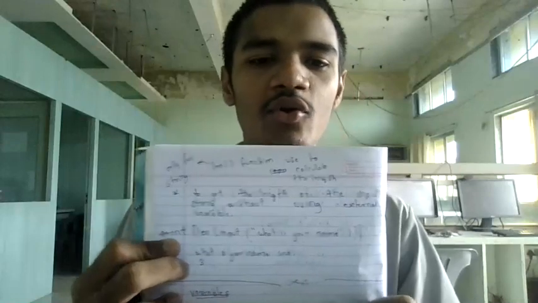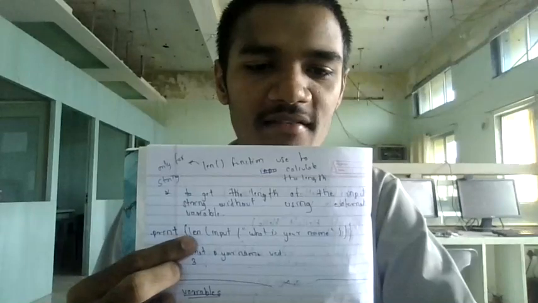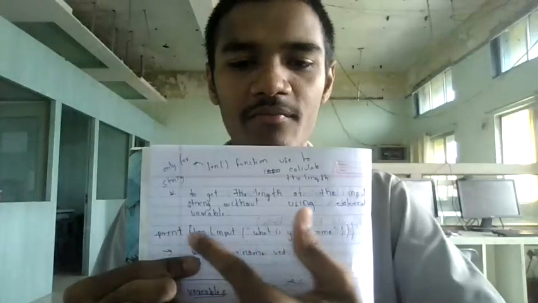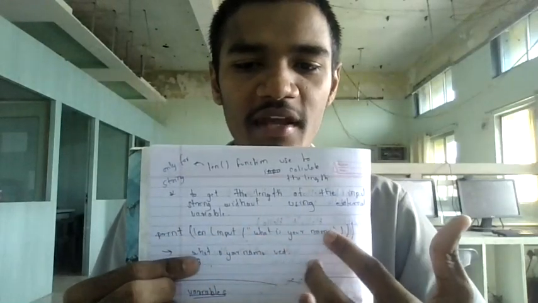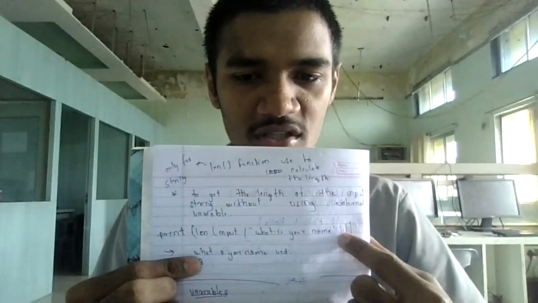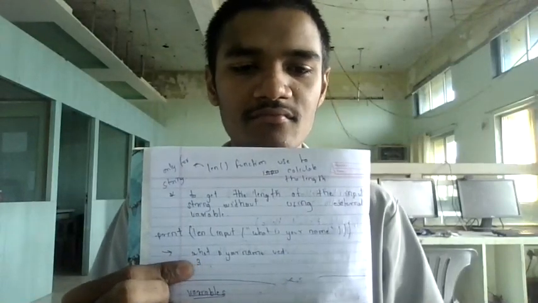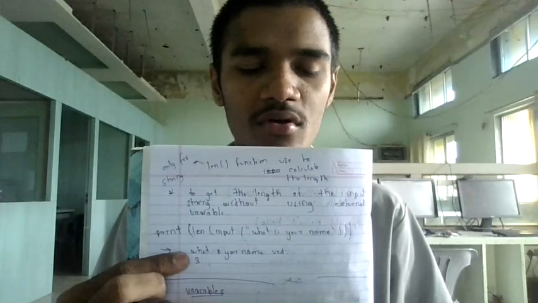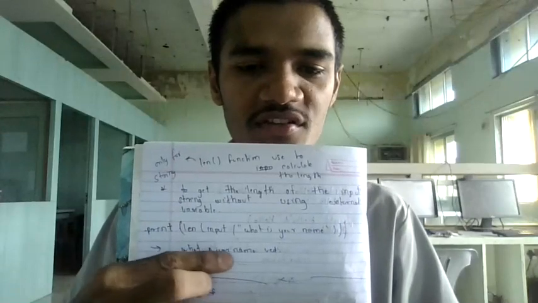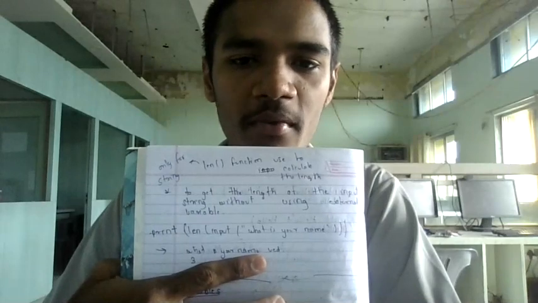So the thing we will do is we will give the print statement, open parenthesis, len, input, what is your name? Look here. As I have given, what is your name? This close parenthesis is for the input function. This one is for the len, and this one is for the print statement. And in the output, whenever I execute this command, this is the output I will get. What is your name? And here the machine will wait for my input.